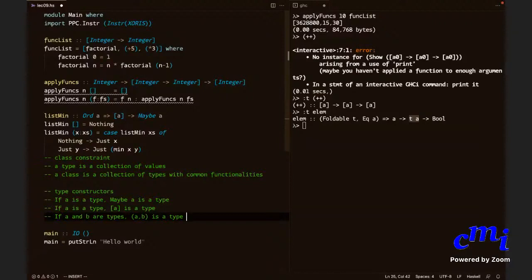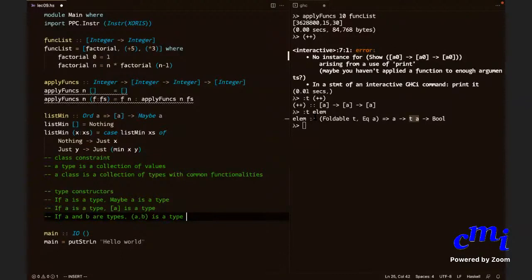It takes two types and returns another type. So that's another type constructor, etc. And this Foldable is a constraint, just like Eq is a constraint that applies on types. Foldable is a constraint that applies on type constructors. So can we say that Foldable is a type constructor class? Yes.